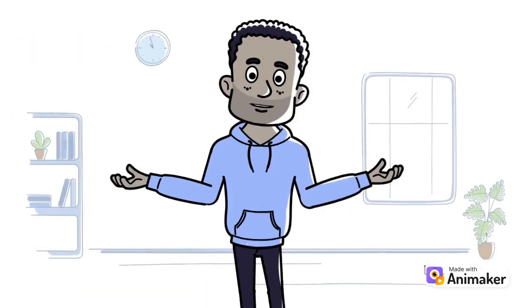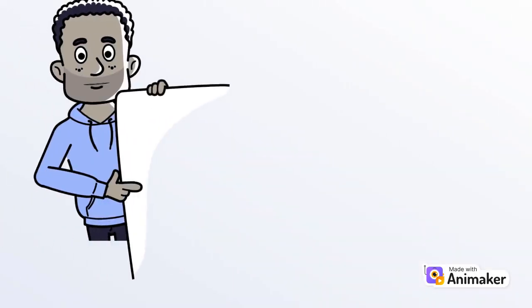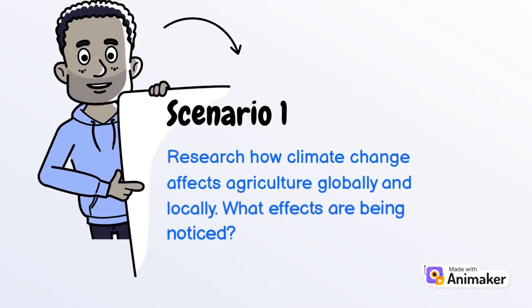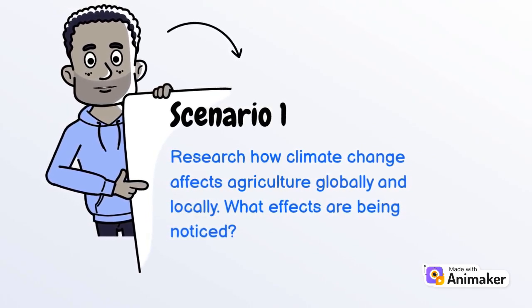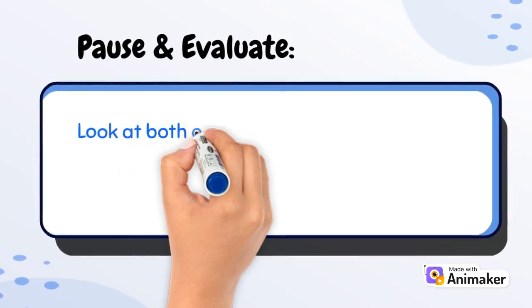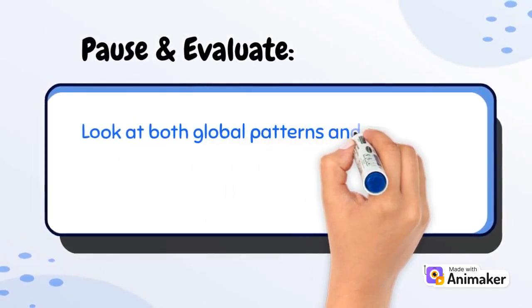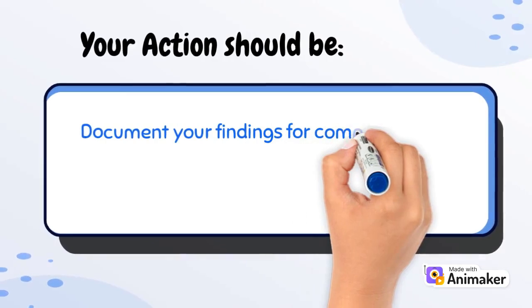Let's apply what we've learned with some real-world scenarios. Research how climate change affects agriculture globally and locally. What effects are being noticed? Pause and evaluate. Look at both global patterns and local data. Your action should be: document your findings for comparison in your IR.